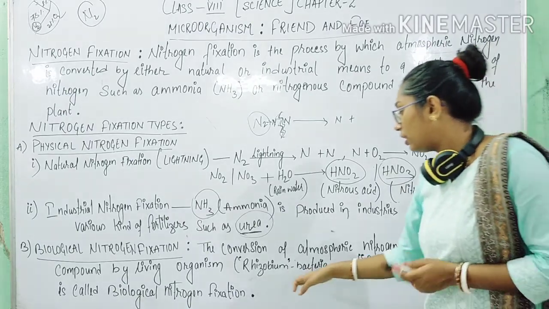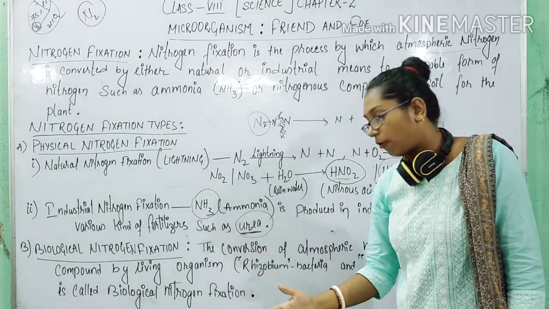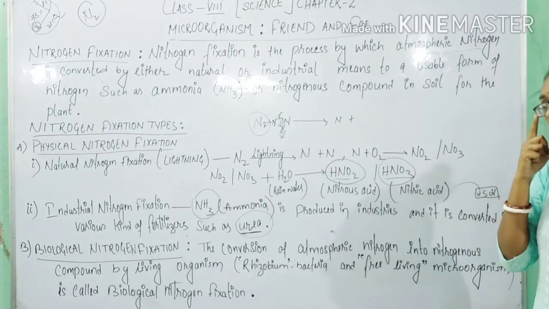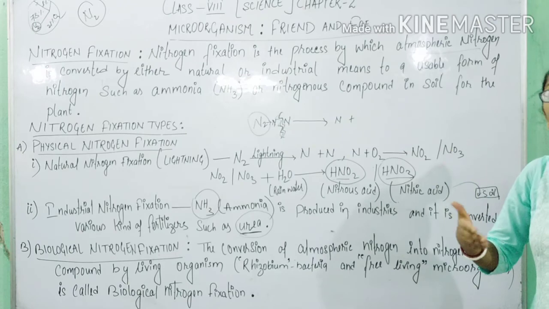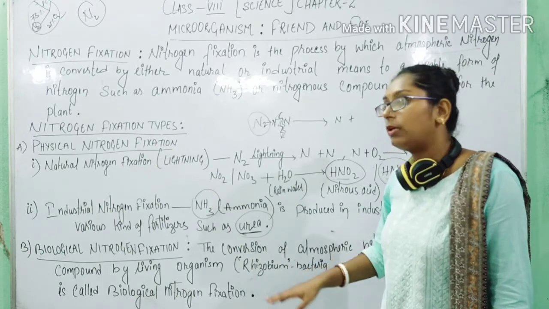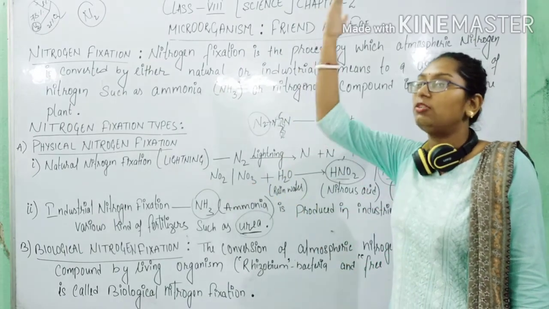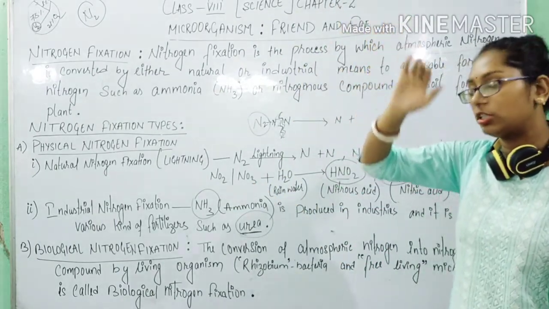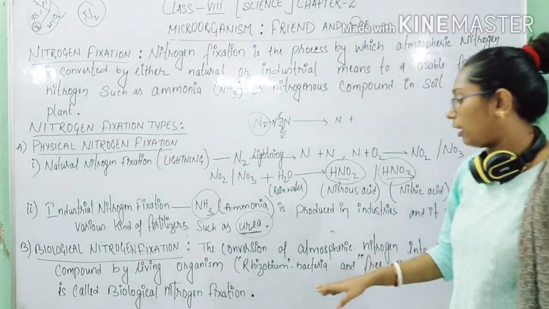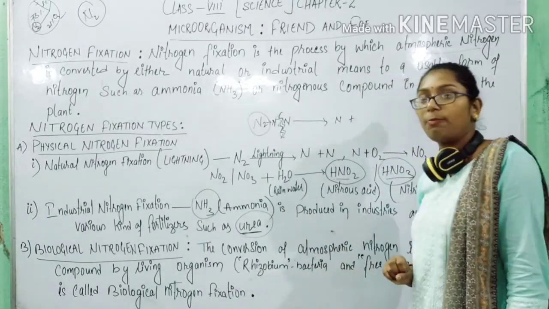Okay, so Rhizobium converts the atmospheric gaseous nitrogen into soluble form, and then the leguminous plant will absorb that nitrogenous compound and make a more complex compound of nitrogen, that is protein. This relationship means Rhizobium helps the leguminous plant to make protein, and in return the leguminous plant provides food to the Rhizobium. That type of relationship is called symbiotic relationship.